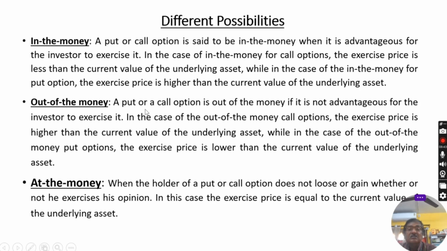Now out of the money, a put or call option is out of the money if it is not advantageous for the investor to exercise it. So what will be the situations? In the case of the out of the money call options, the exercise price is higher than the current value of the underlying asset.